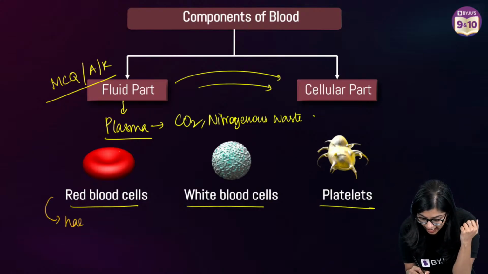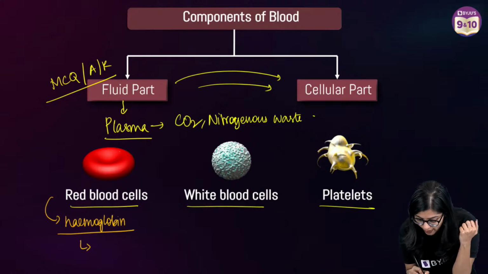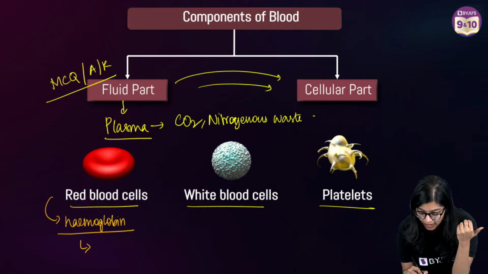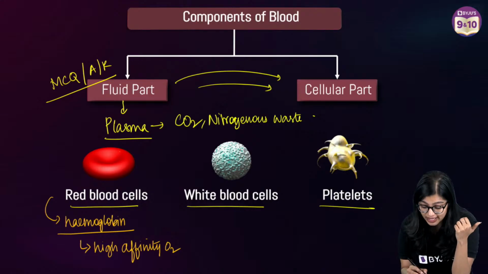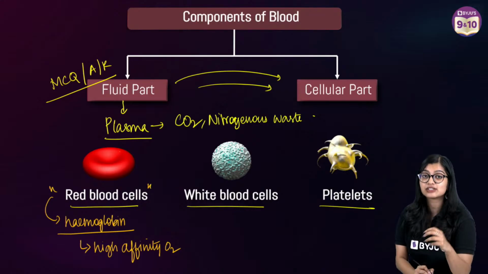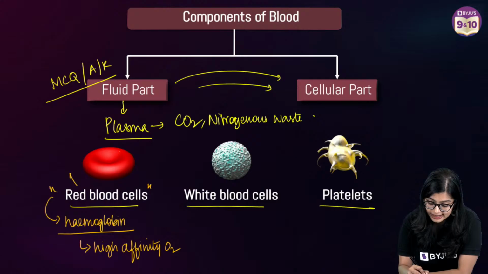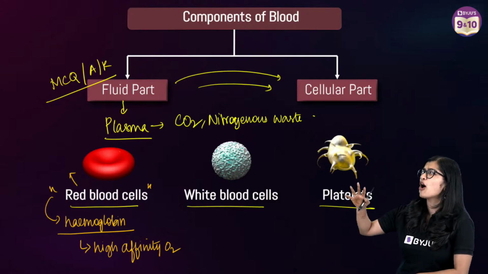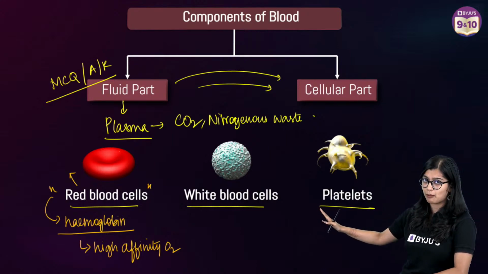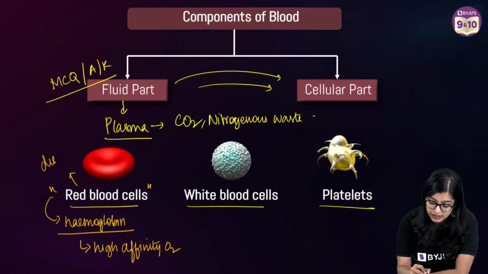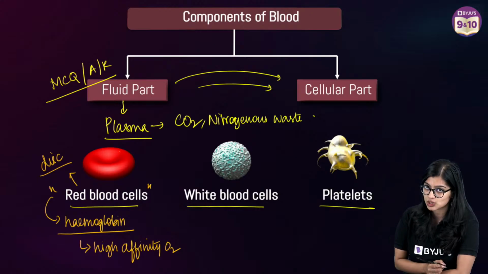Reason being because they have a pigment called hemoglobin, and we know that hemoglobin not only imparts red color, but has high affinity. That means that it loves oxygen, which is why the primary function of the red blood cells is to transport oxygen. We find between 5 to 6 million red blood cells within our body, and they have this disc-like structure so that they can efficiently transport it.